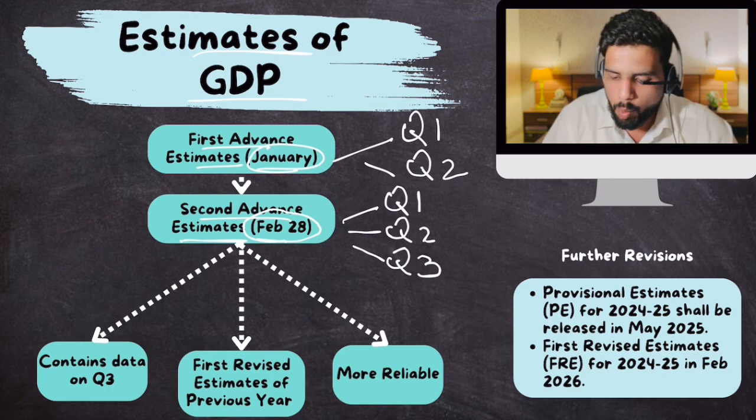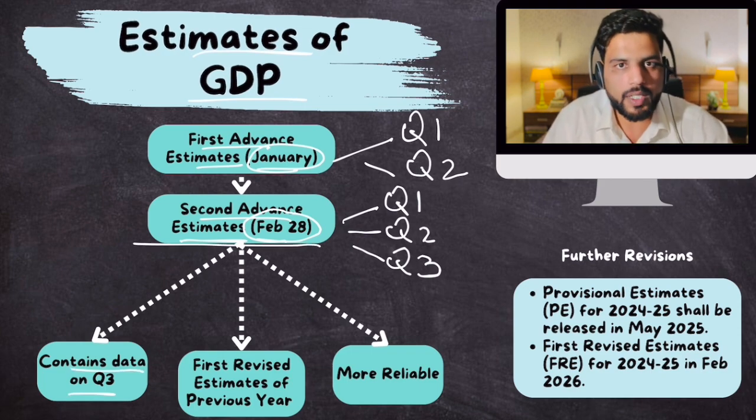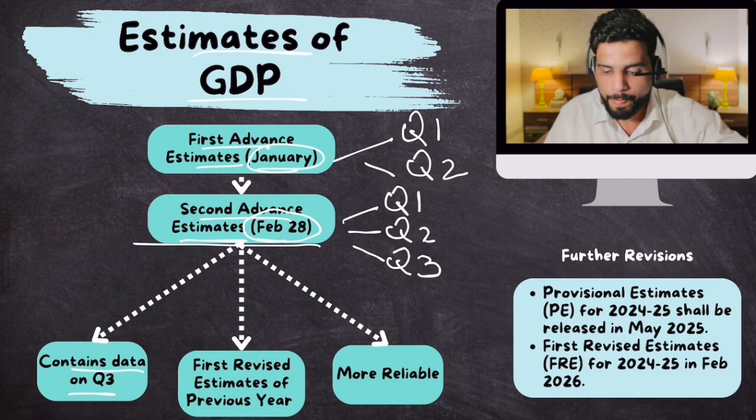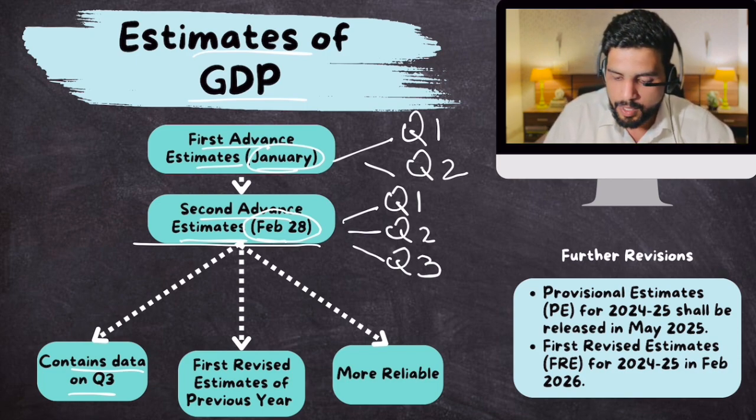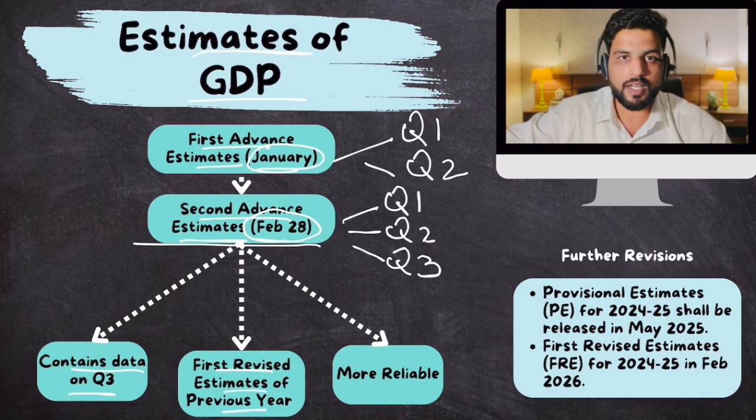Okay. Now, what is so special about second advance estimates? Well, it contains data about quarter 3, so it's an improvement upon first advance estimates, plus first revised estimates of previous year also.